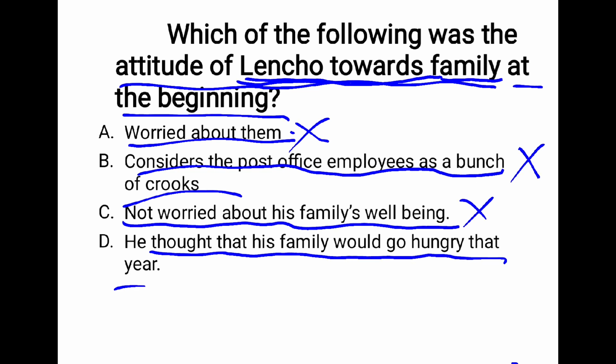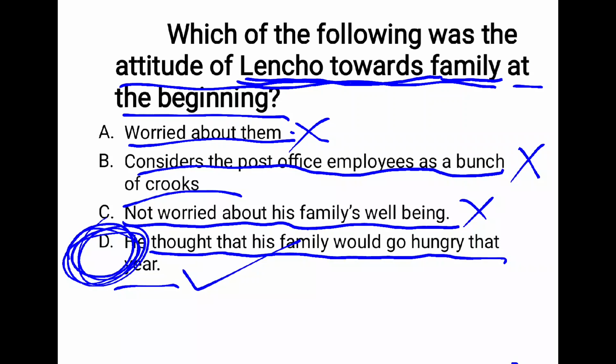When Lencho was expecting rain or a shower, at that time what happened? It rained, but it brought a hailstorm. And it made a disaster. It destroyed his crops. So at that time he started to think that that year they were not going to get any crop and they would go hungry. So the answer is D. So here the answer will be D.